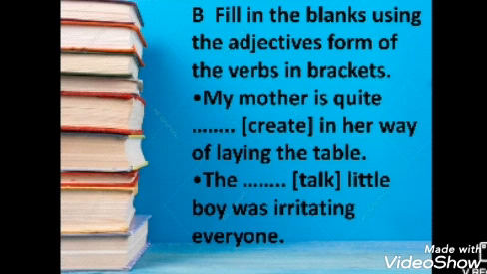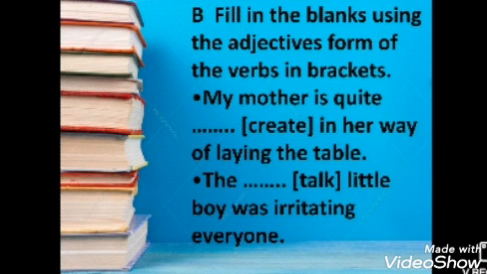Now the other question is exercise B, in which you have to convert a verb into adjective form. The question is: fill in the blanks using the adjective forms of the verbs in brackets. My mother is quite dash in her way of laying the table. The verb given is create.